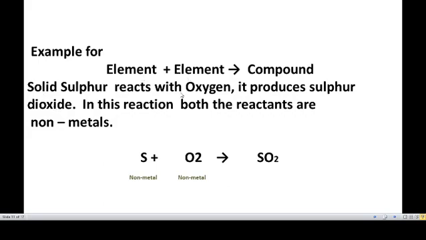Solid sulfur reacts with oxygen. It produces sulfur dioxide. S plus O2 gives SO2. In this reaction, both the reactants are non-metals. Sulfur is a non-metal. Oxygen is also a non-metal, to form a new product SO2. Two reactants involved. This is the first element, this is the second element, and this is the compound.